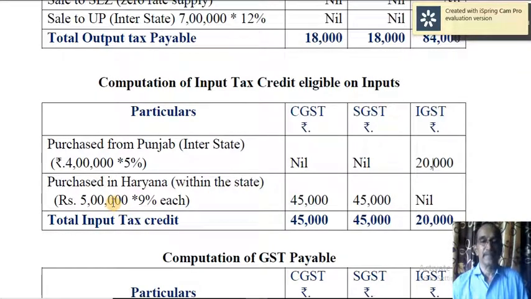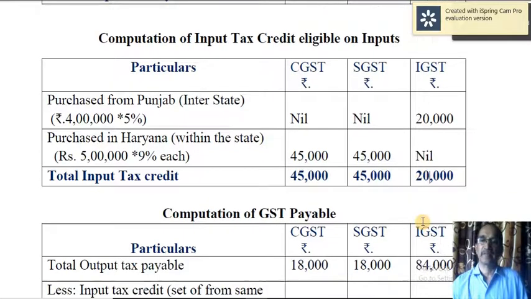On 5 lakh, actually GST rate is 18%, that is divided into 9% each, CGST and SGST. So 5 lakh into 9%, 45,000. Then 5 lakh into 9%, SGST 45,000. So total CGST is 45,000, total SGST is 45,000, and total IGST is 20,000.